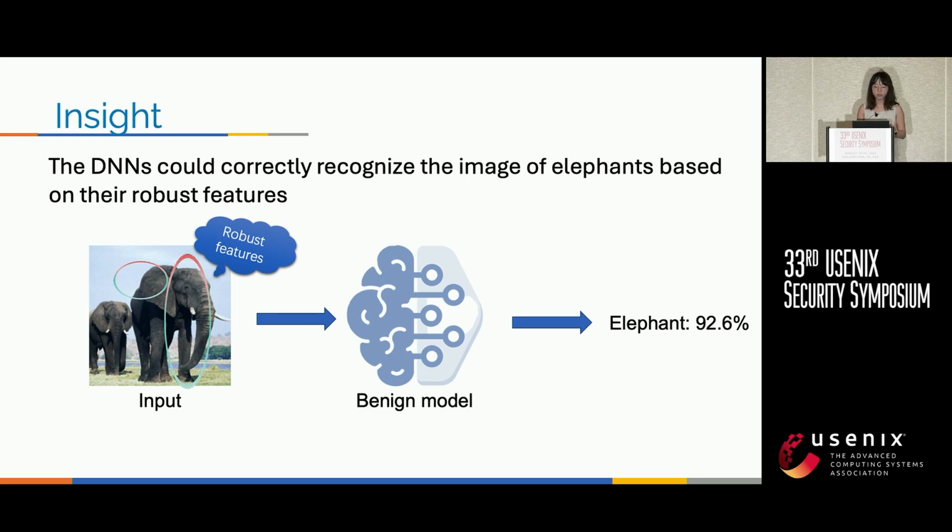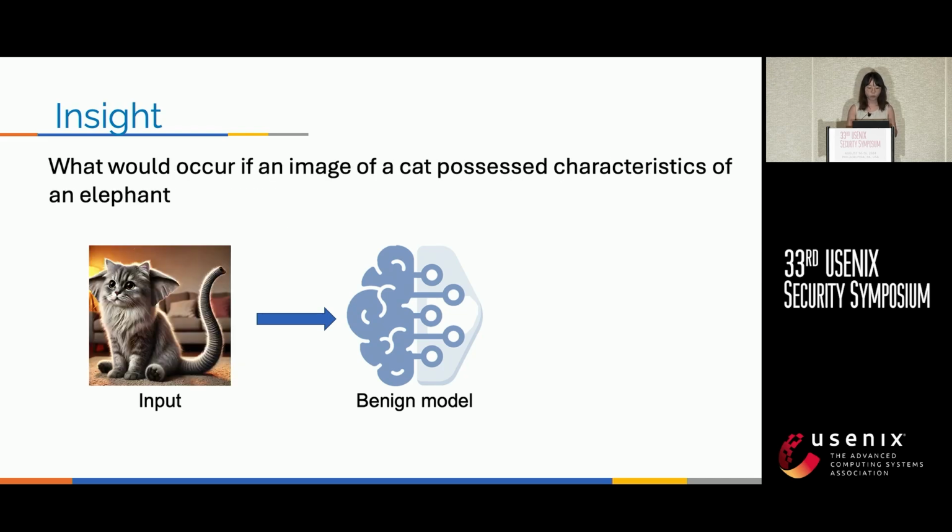Let me introduce the insight behind our work. We observed that neural networks highly rely on robust features for classification. Here is an example. The DNN will recognize the image of an elephant based on its robust features, like its nose. What would happen if the feature can be manipulated?